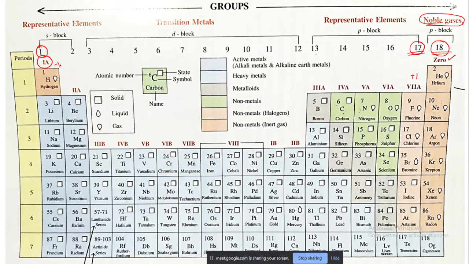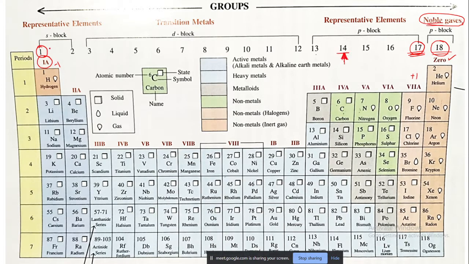That means when you are moving across a period from group 1 to group 17, group 1 is very reactive and group 17 is also very reactive. So what is the trend here? From group 1 to the 14th group, carbon, the reactivity is going to decrease.